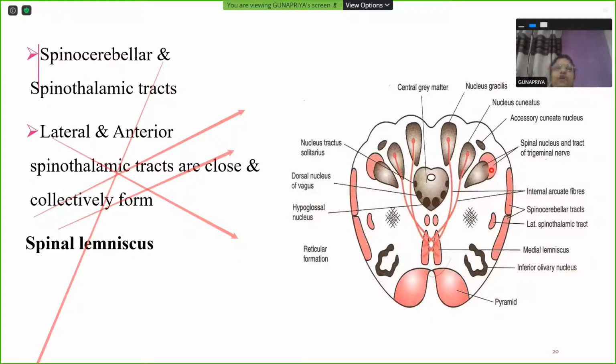Not now, in the next stage, when you go to the pons, it will form a lemniscus. Lemniscus is a band. Lemniscus is nothing but a band of nerve fibers or axonal fibers which are going to carry some sensation to the higher centers of the thalamus and then to the higher centers of the brain as well. So this is going to form the trigeminal lemniscus in the next level of brainstem, in the pons. So what you see here will be the spinal lemniscus formed by the spinothalamic tract. We saw the medial lemniscus here formed by the internal arcuate fibers. One more will come in the pons, that will be your lateral lemniscus, which is concerned with hearing, your auditory function.